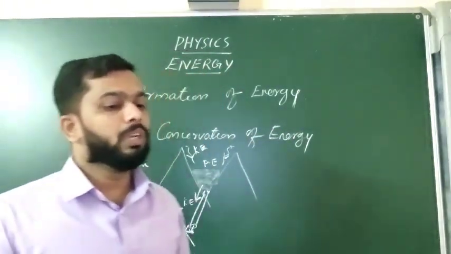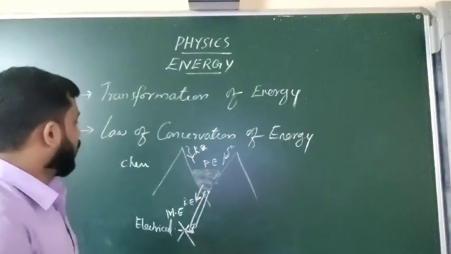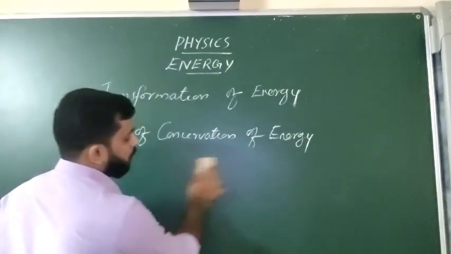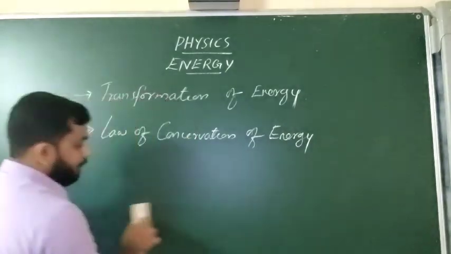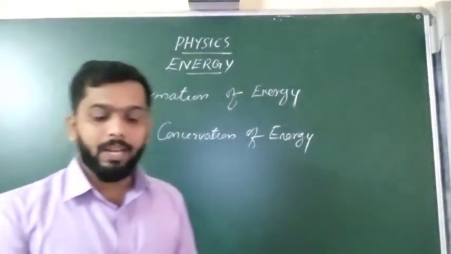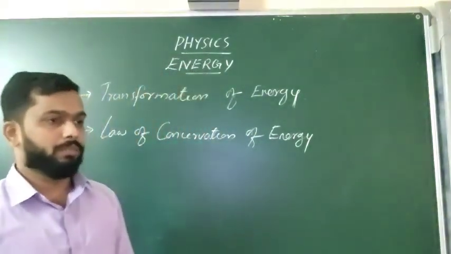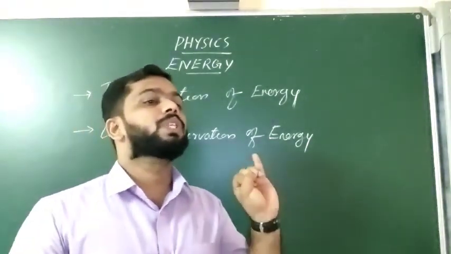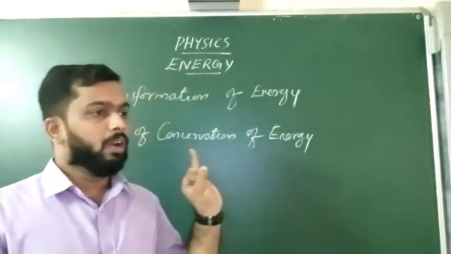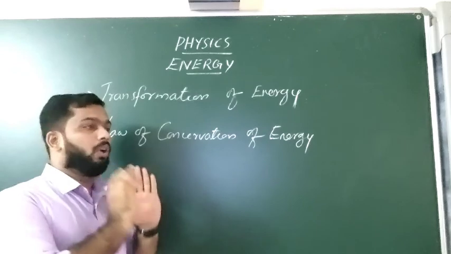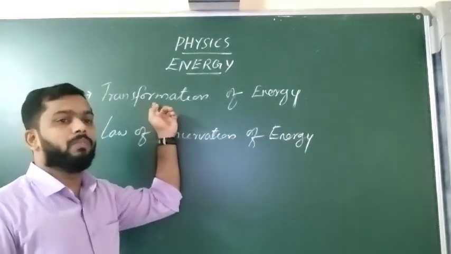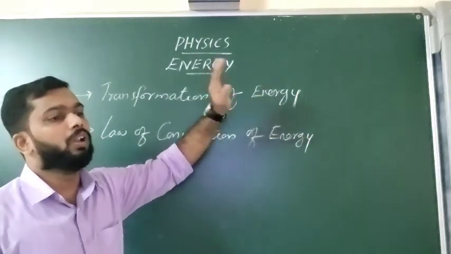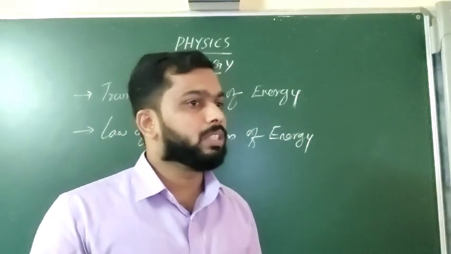Now we are going to move to the next one, the law of conservation of energy. It is a very important law in the field of physics. We can define the law of conservation of energy like this: energy can neither be created nor be destroyed. We are not able to create any amount of energy and we are not able to destroy energy. But what happens to the energy? Energy will always be converted or transformed from one form to another form. This is called the law of conservation of energy.